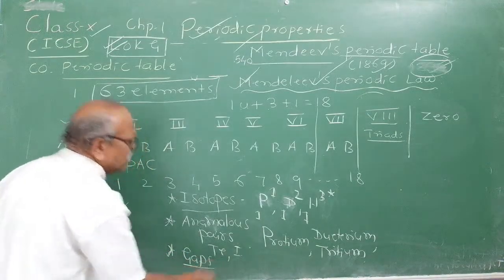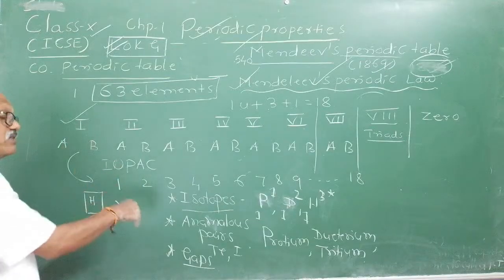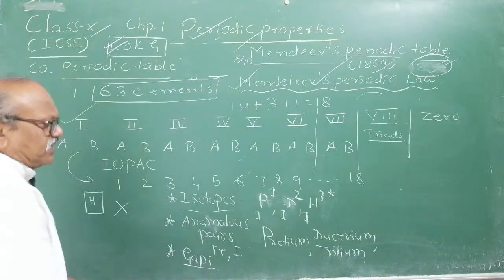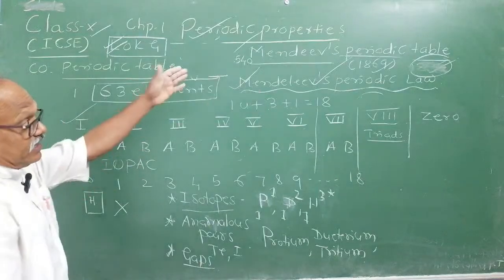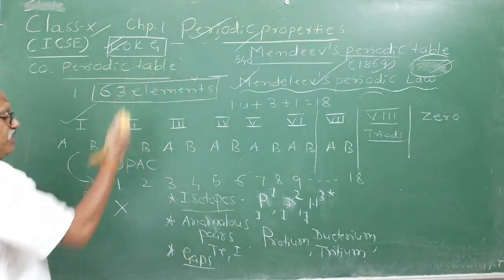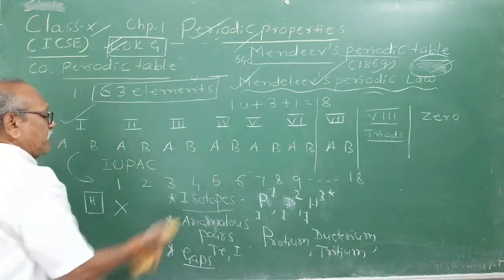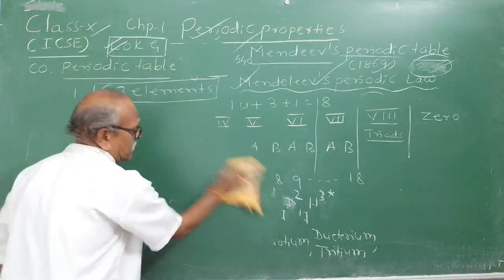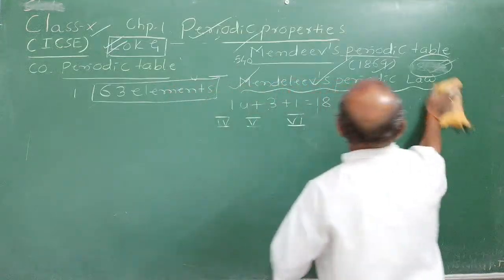But he justified this. I have left the gaps because in future elements will be discovered, and he even named some elements which were discovered in the future. Therefore, it was accepted widely. And the zero group elements, his prediction was correct. Later in 1896, after the discovery of electrons, inert gases were discovered, and his prediction came true. Therefore, Mendeleev's periodic table was one of the successful models. I am just briefing them for your recall.